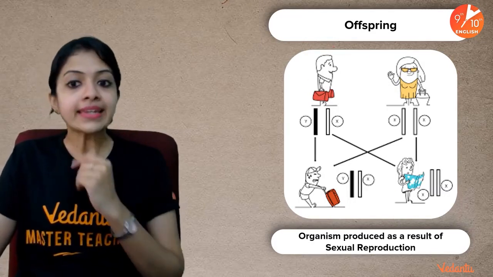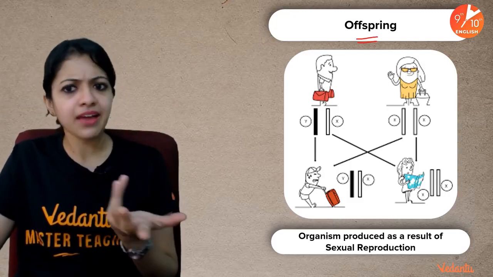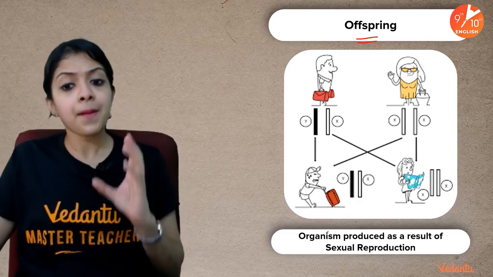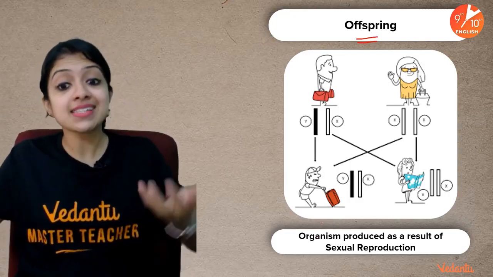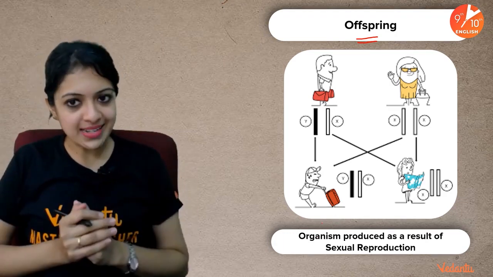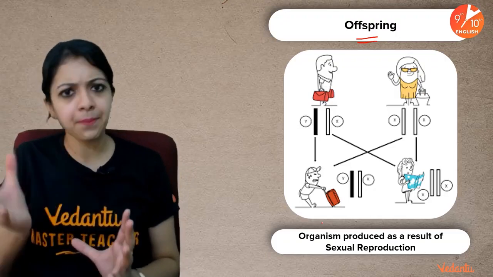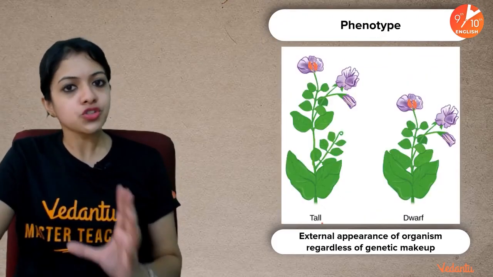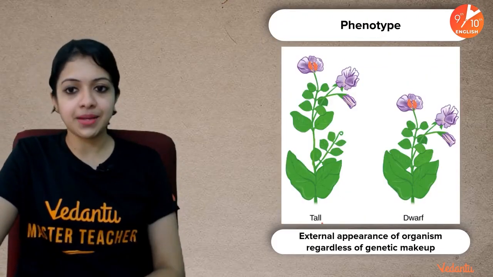Now comes the term offspring. I think I've already been using the term offspring. Organisms produced as a result of sexual reproduction, the children, are what we call offsprings. Offspring can be used in singular and plural form. So do remember that term.